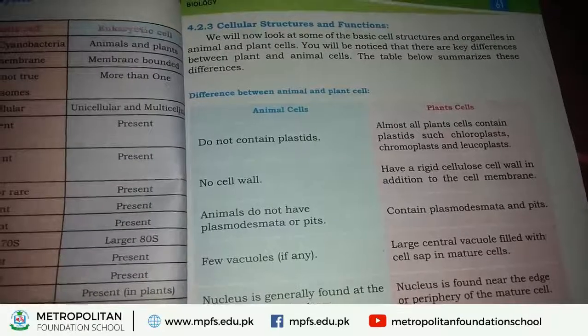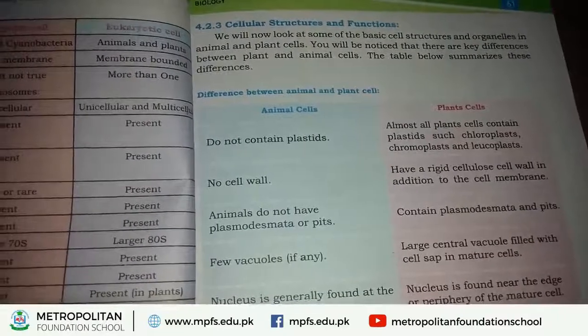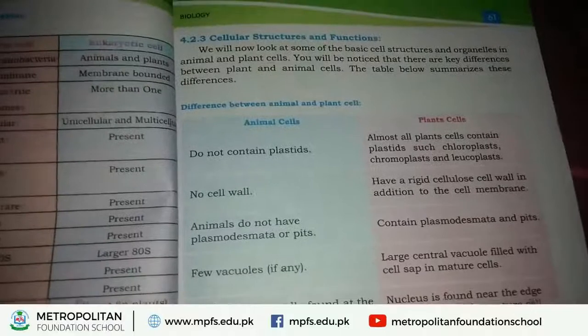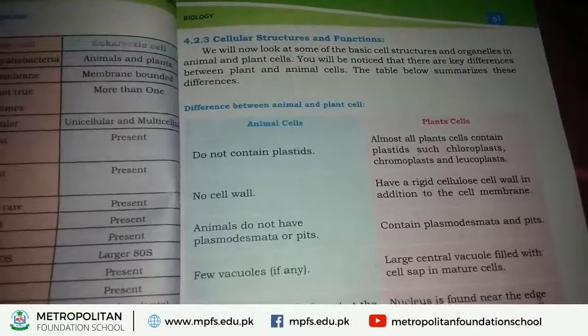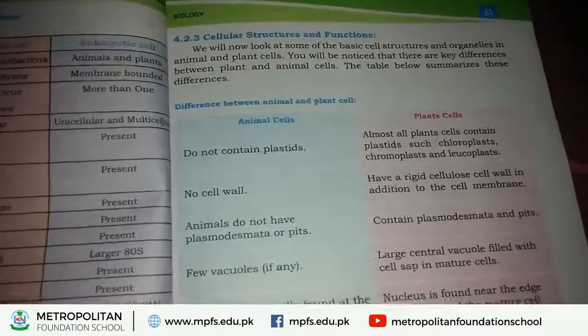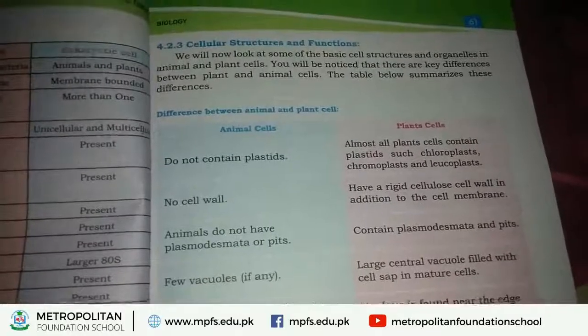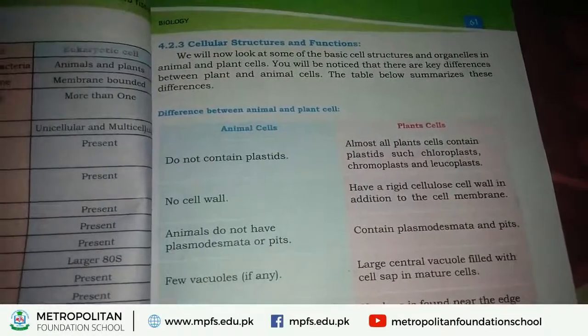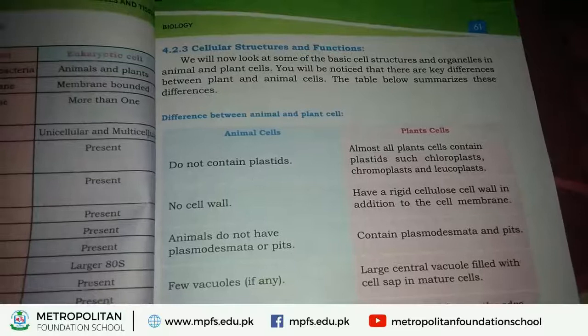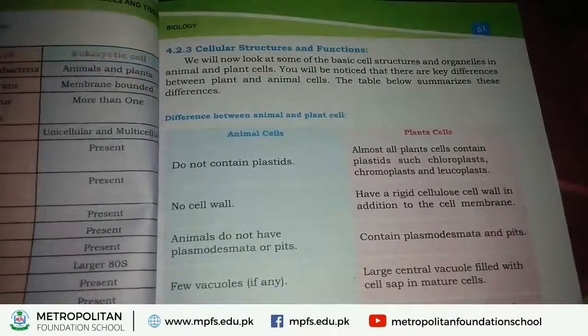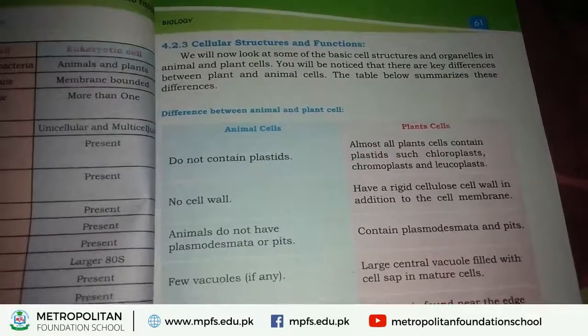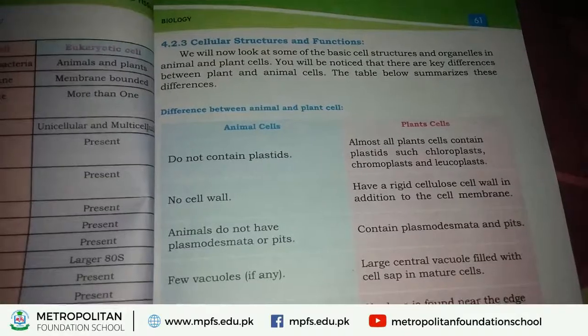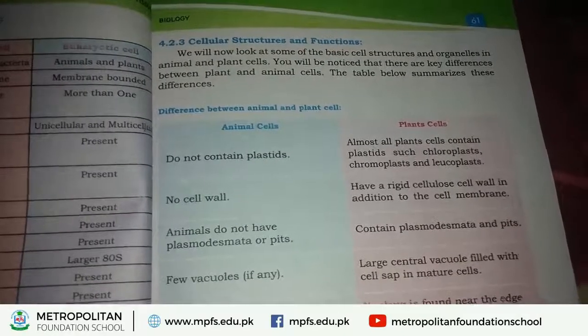But in animal cell, these plastids are totally absent. Okay, students, the first difference is that plastids are absent in animal cell, but in plant cell plastids are present, such as chloroplast, chromoplast, and leucoplast. Chloroplast, chromoplast, and leucoplast are different types of plastid.